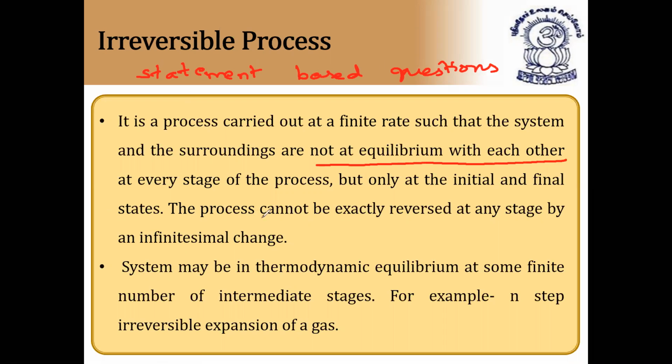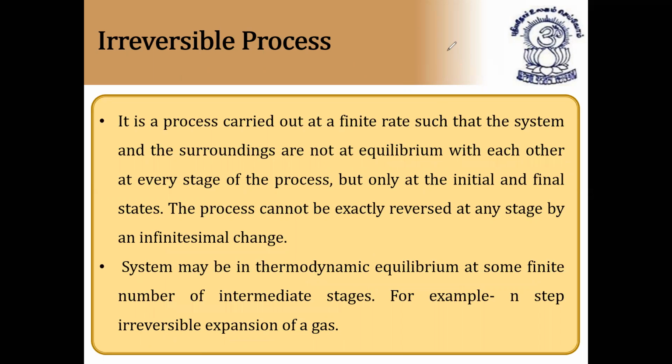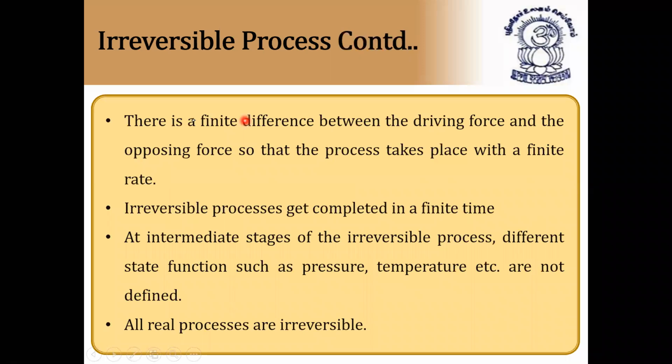So the process cannot be exactly reversed at any stage by an infinitesimally small change. So the system may be in thermodynamic equilibrium at some finite number of intermediate stages. For example, reversible expansion of a gas, and moles of a gas, reversible expansion. Next, there is a finite difference between the driving force and the opposing force, so that the process takes place at a finite rate.